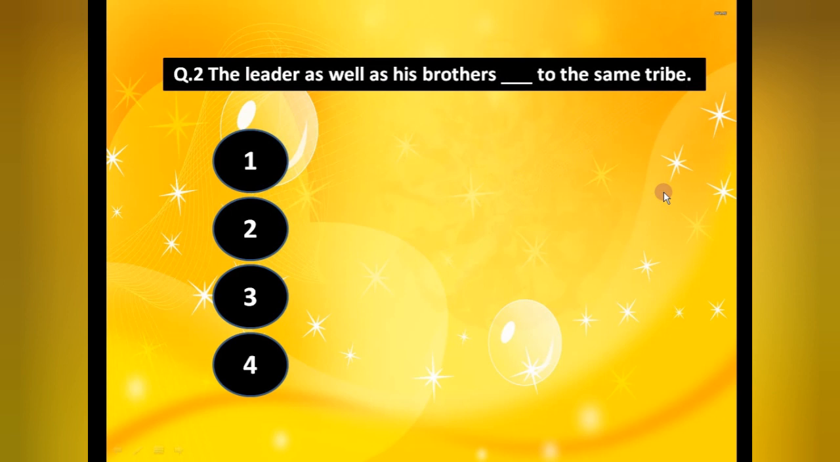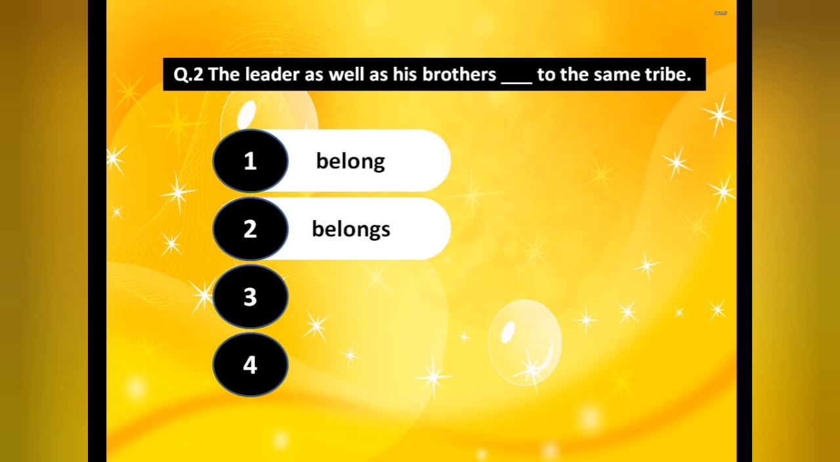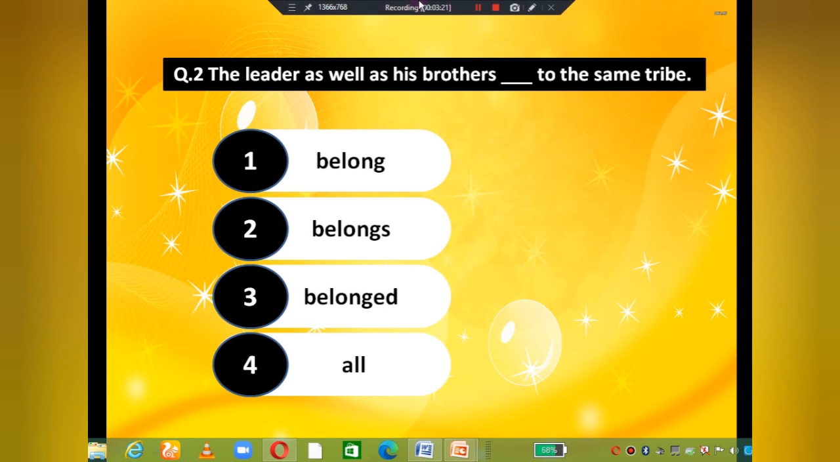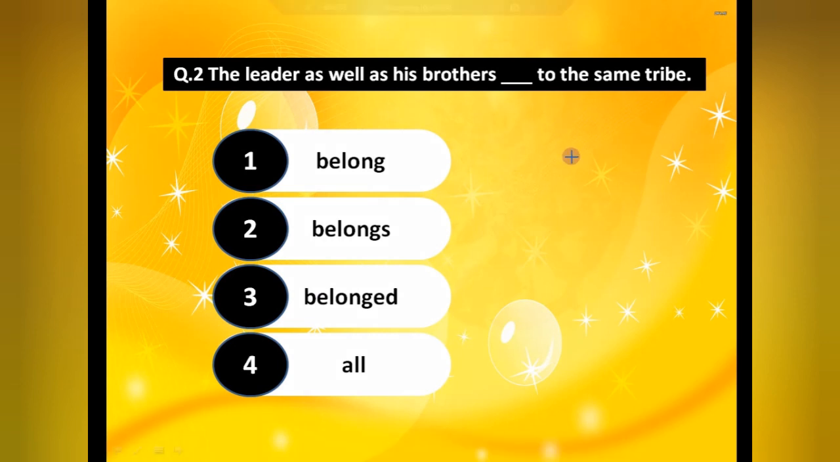The leader as well as his brothers dash to the same tribe. Options: belong, belongs, belonged, and all. Now see, in this the leader as well as his brothers dash to the same tribe. So we are talking about the leader. Here, as well as is the conjunction that is separating this sentence. So it means here the main subject is the leader, not his brothers. That's why our answer will be belongs.